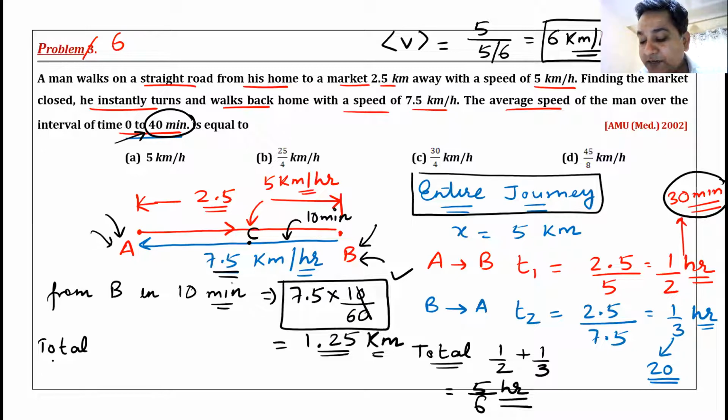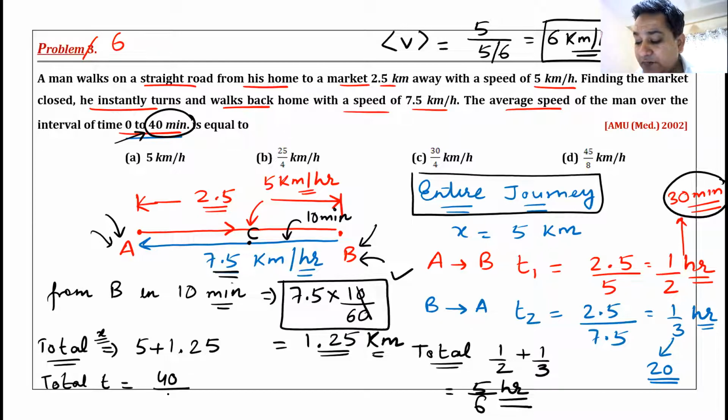The total distance is 5 plus 1.25. That is the total distance. What is the total time? 40 minutes. 40 minutes is 40 divided by 60, which is equal to 2 by 3 hours.